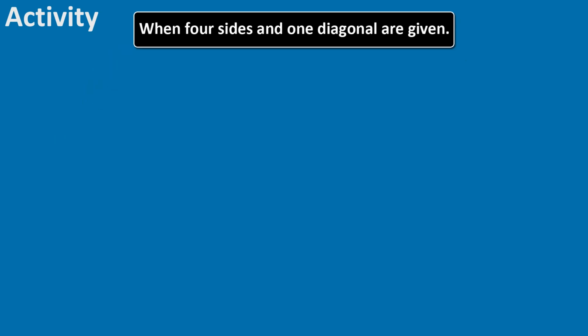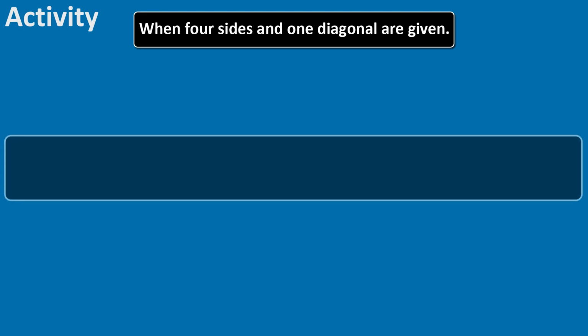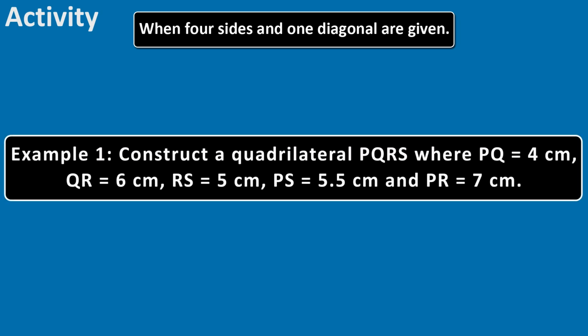Let us see this construction through an example. Example 1. Construct a quadrilateral PQRS where PQ is equal to 4 cm, QR is equal to 6 cm, RS is equal to 5 cm, PS is equal to 5.5 cm and PR is equal to 7 cm.